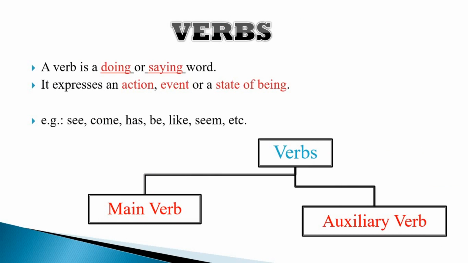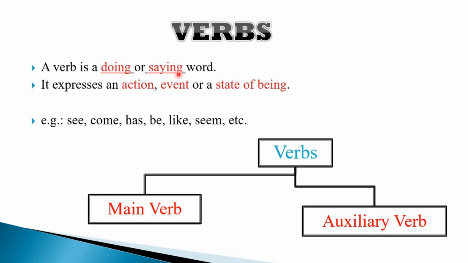A verb is a doing or saying word. What do we understand by this? Whenever we carry out any action, we give those actions a name, and the same name given to an action is referred to as a verb. So a verb is actually an action or an event or a state of being.